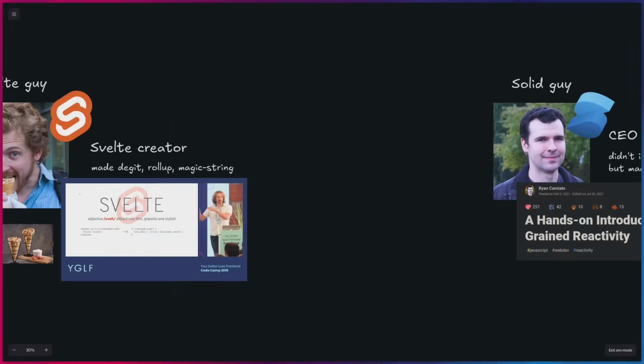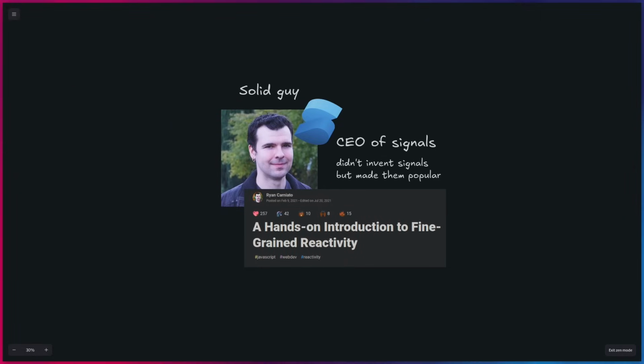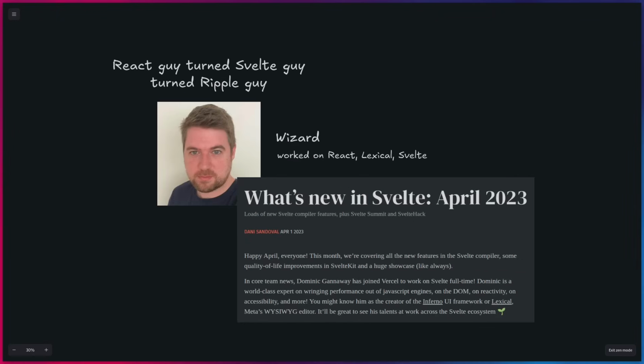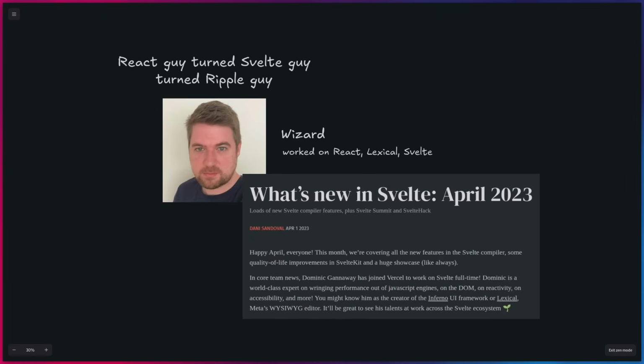But during that time, as React was gaining more popularity, we had the CEO of Signals, Ryan Carniato, the guy who made Solid, evangelizing Signals. So he didn't invent Signals, but he made them popular. And in fact, he made them so popular that almost every JavaScript framework today uses them. There's even a proposal to add Signals to JavaScript itself. And then in 2023, Svelte decided to switch to Signals.